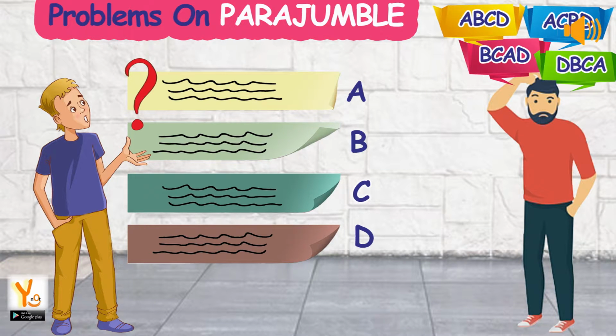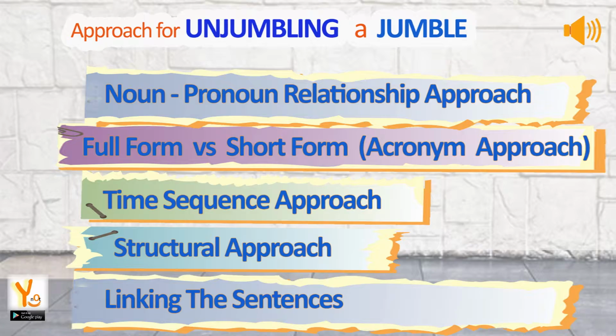Problems on Parajumble. Approach 4, unjumbling a jumble. First is the noun-pronoun relationship approach, second is the full form versus short form, or acronym approach, third is the time sequence approach, fourth is the structural approach, fifth is linking the sentences.